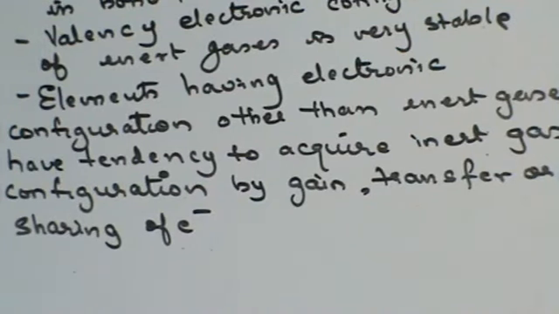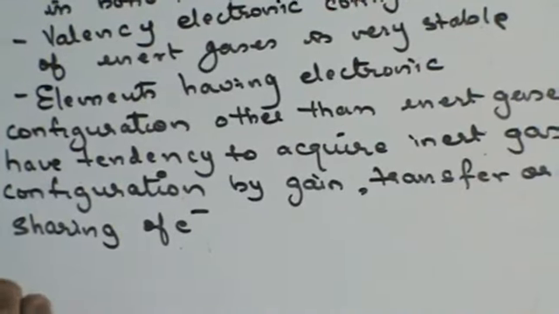So all elements want to achieve the octet state, except hydrogen, which has to attain the duplet state to make its outermost orbit stable, because we are saying that the electronic configuration of inert gases is the most stable. All elements have a tendency to become stable, for which they need to acquire an electronic configuration similar to the inert gas configuration. Do we get this thing here? Okay.